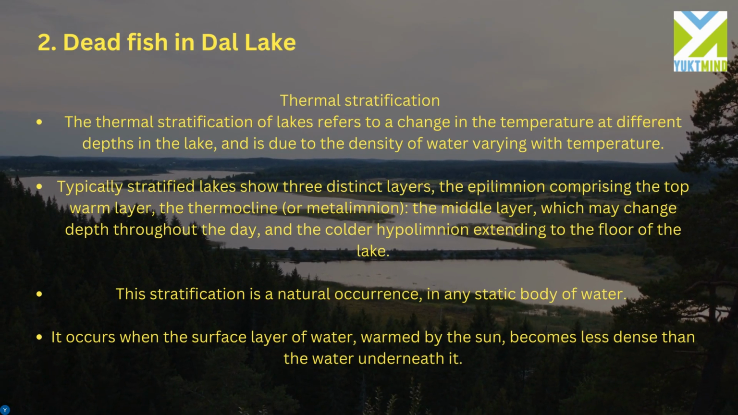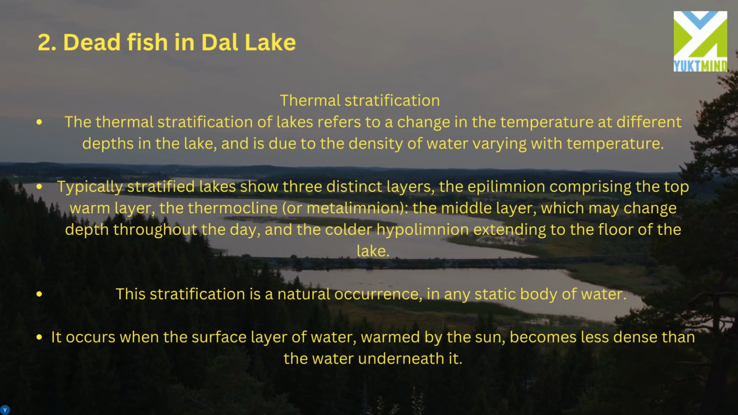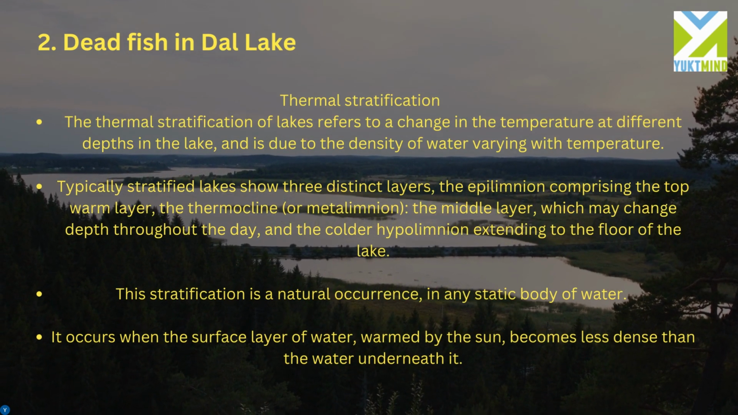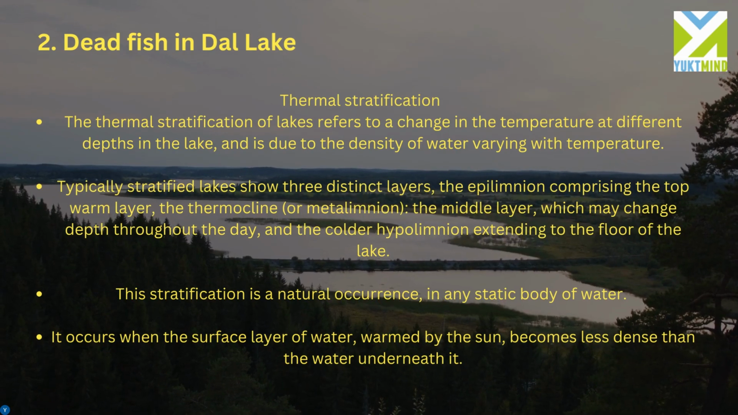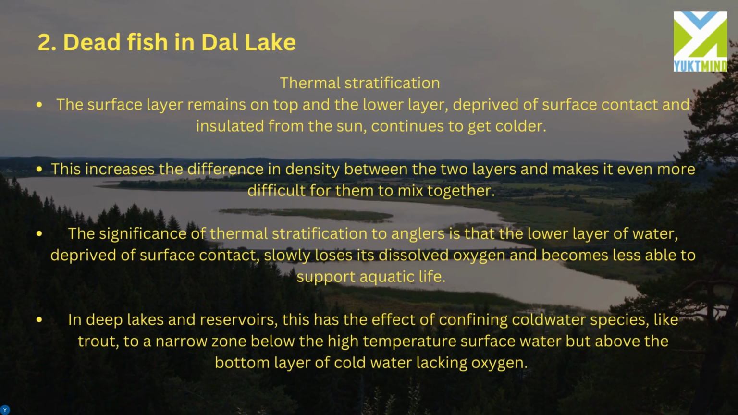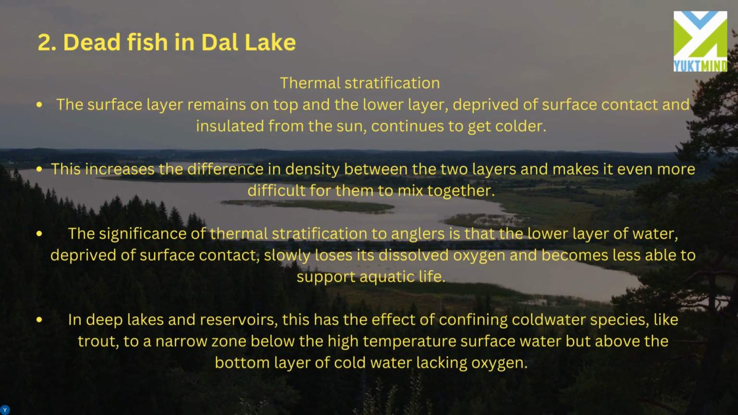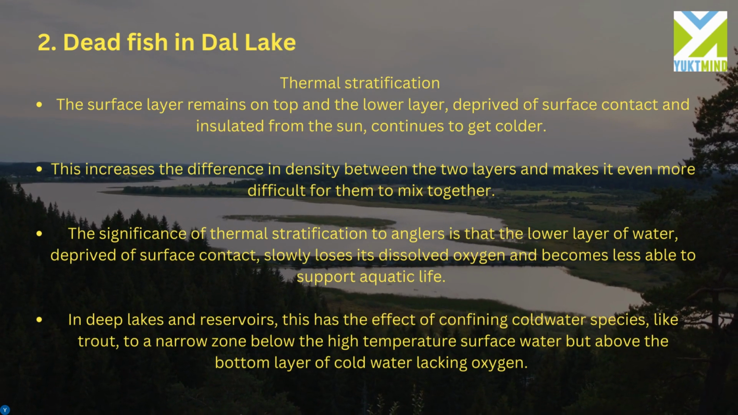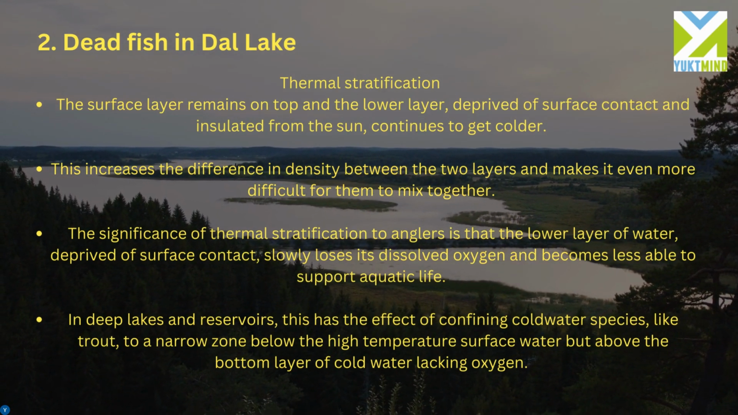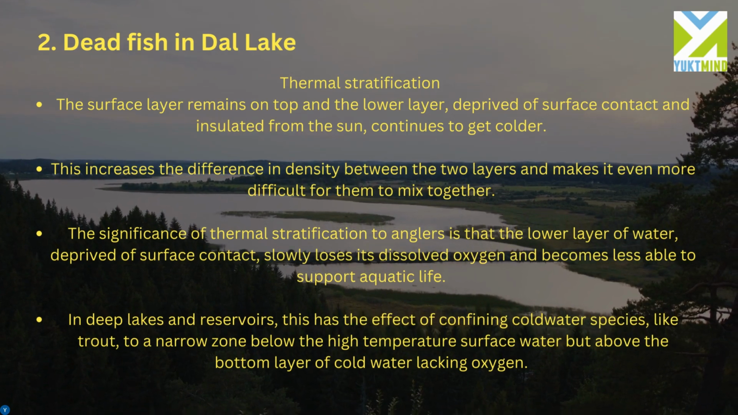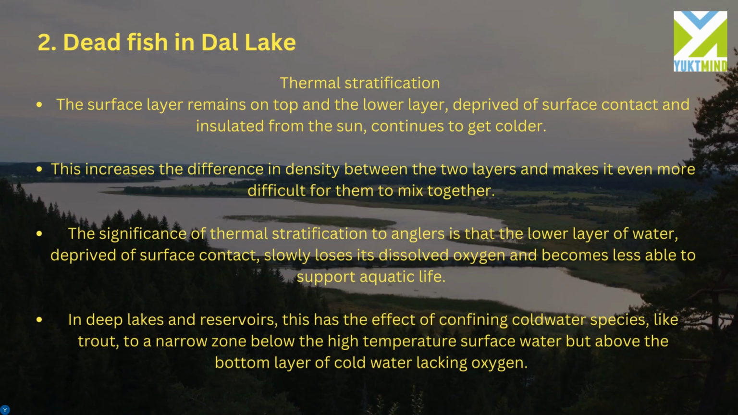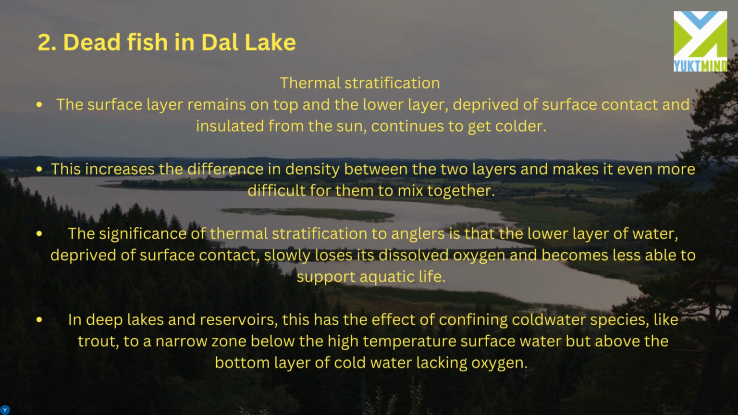This stratification is a natural occurrence in any static body of water. It occurs when the surface layer of water, warmed by the sun, becomes less dense than the water beneath it. The surface layer remains on top, and the lower layer, deprived of surface contact and insulated from the sun, continues to get colder. This increases the difference in density between the two layers and makes it even more difficult for them to mix together.